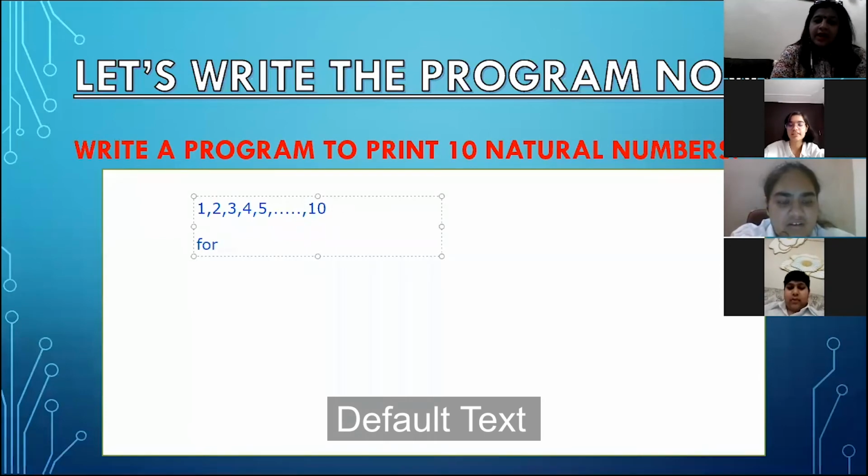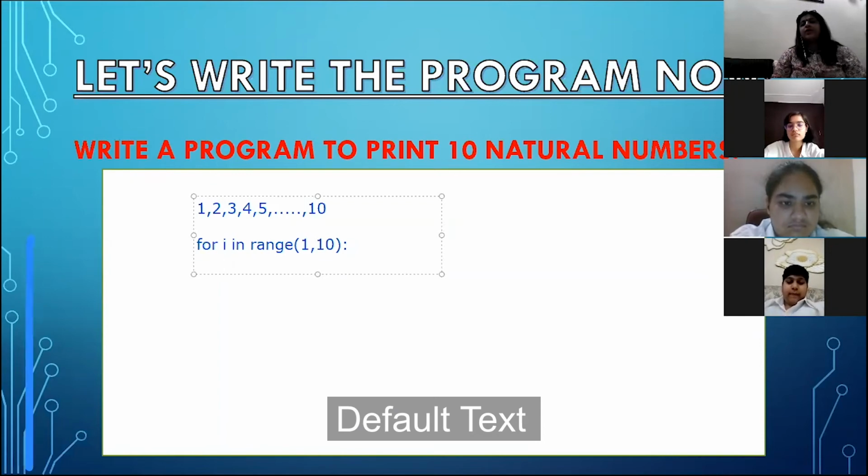For I in range. I is what? I is a loop variable. I, then in, after that the range keyword, inside brackets. Now what should I write here? See, otherwise there are 3 parameters: the starting value, the ending value, and one more is a step value. But I am not writing any step value here. Why am I not writing it? Because by default it will be incremented by 1 only.